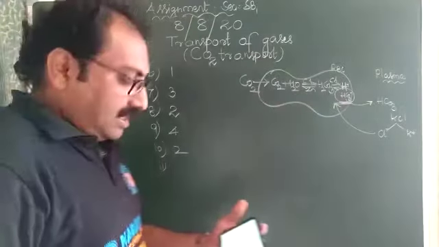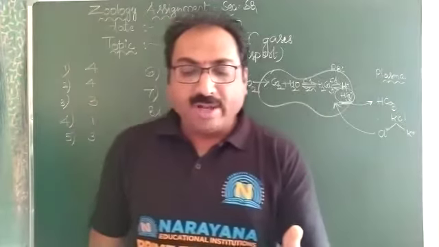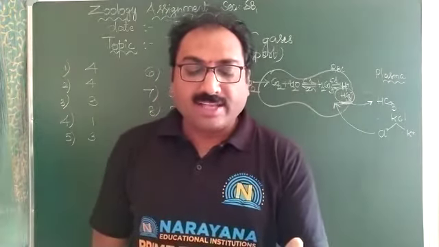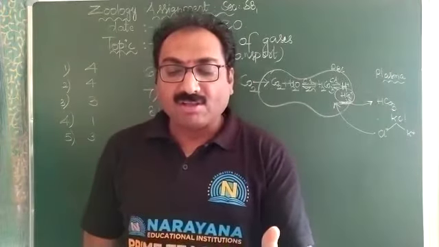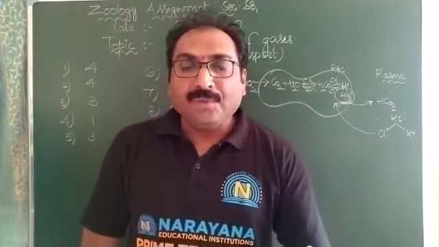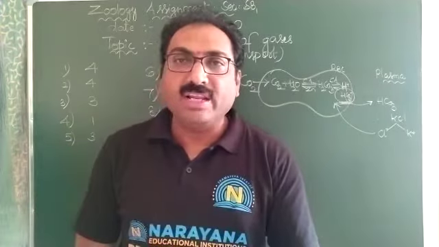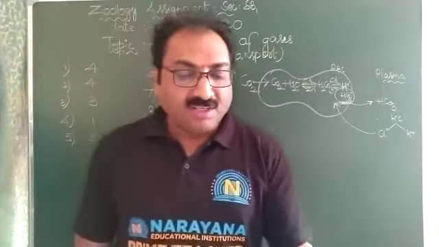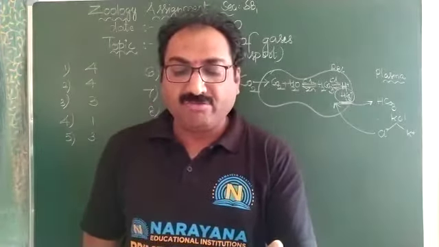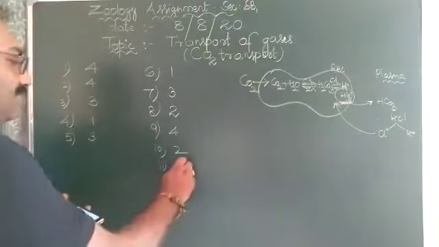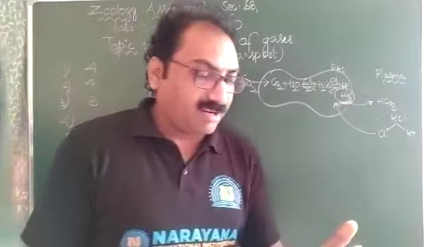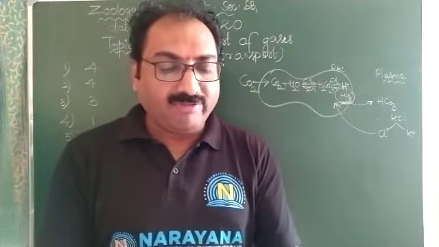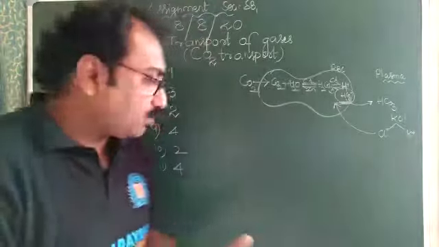Next, the 11th question: how much carbon dioxide is delivered to alveoli by 100 milliliters of deoxygenated blood under normal physiological conditions? So this is the question. We know every 100 milliliters of deoxygenated blood can deliver 4 milliliters of carbon dioxide to alveoli. Hence the answer for the 11th question is the 4th one. The first option is given as 10 milliliters, second option 20, third option 5, and fourth option is 4. So 4 is the correct answer for the 11th question: 4 milliliters.